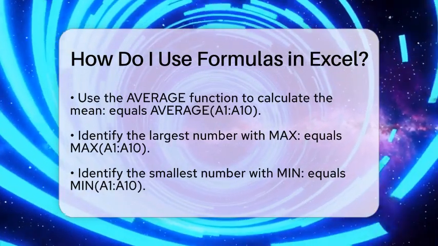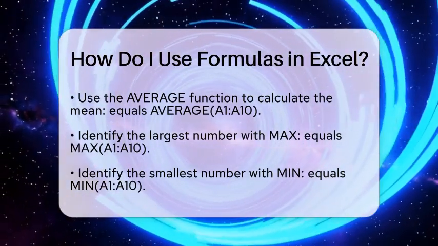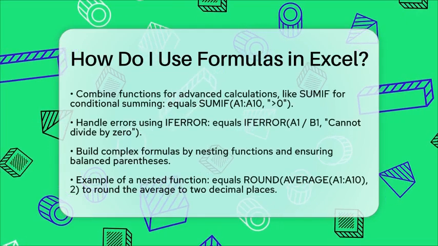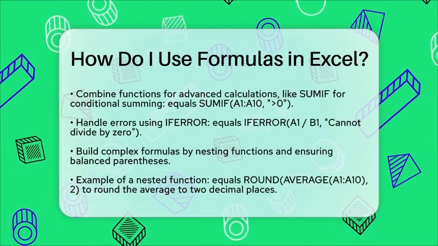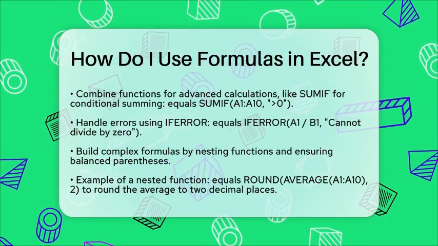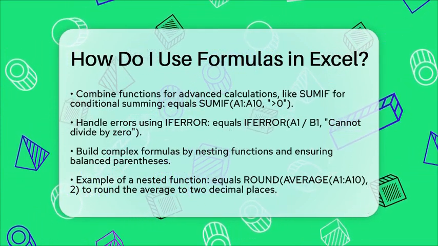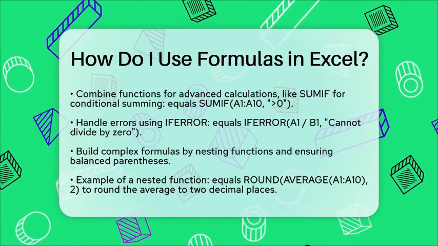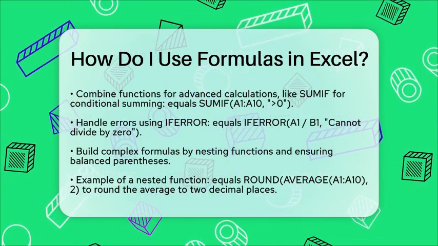To handle errors in your formulas, the IFERROR function can be very helpful. If you are dividing by a cell that might contain 0, you can write equals IFERROR(A1/B1, "cannot divide by 0"). This way, if there is an error, a custom message will appear instead of an error code.